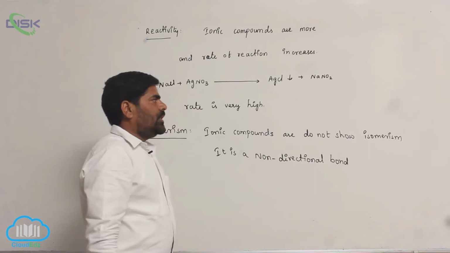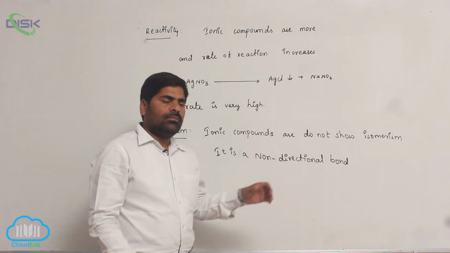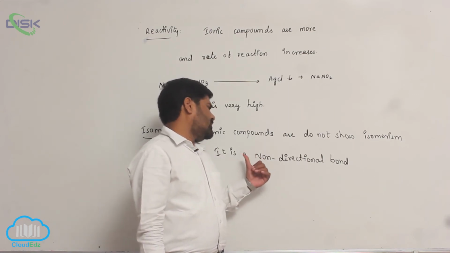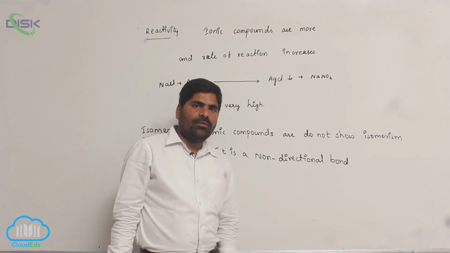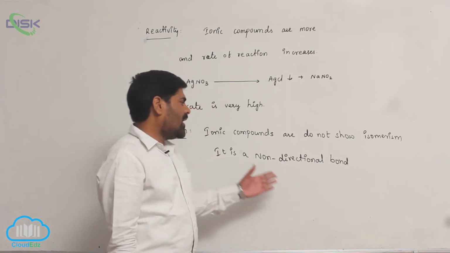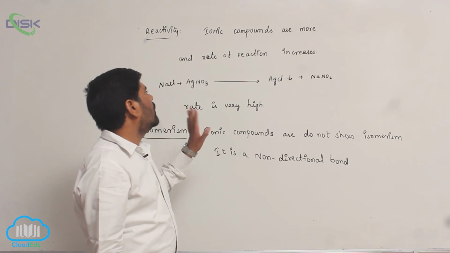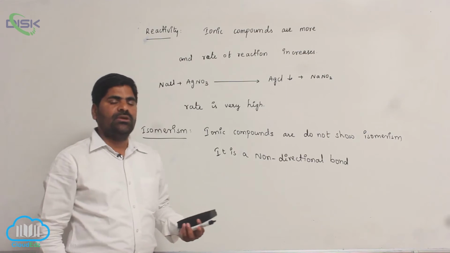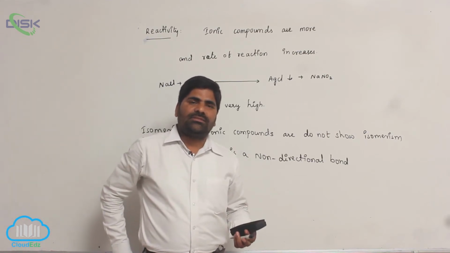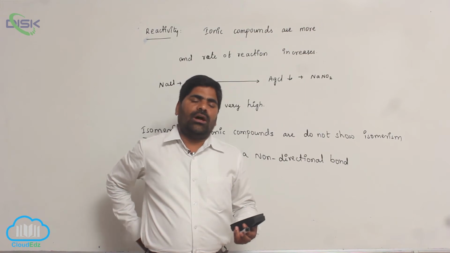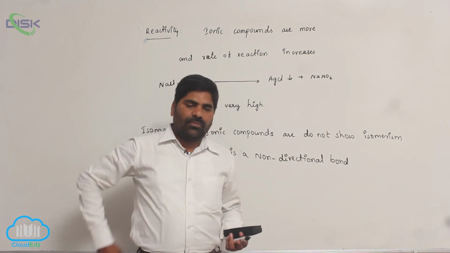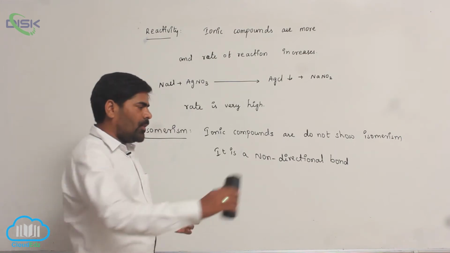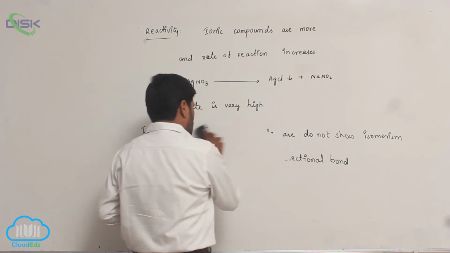Therefore, ionic compounds do not show any isomerism because it is a non-directional bond. So these are the main properties. The main property of ionic compounds is solubility. The second one is ionic mobility or electrical conductivity. These are the properties of ionic compounds.